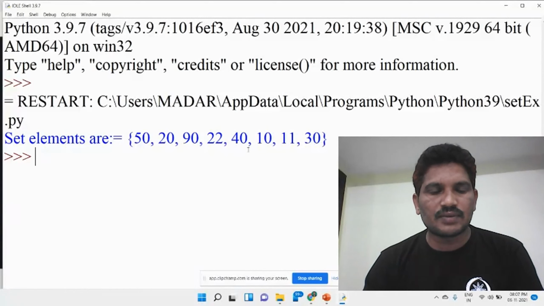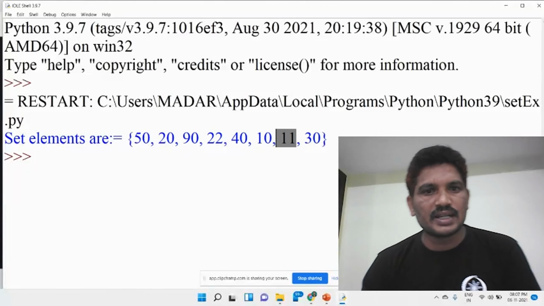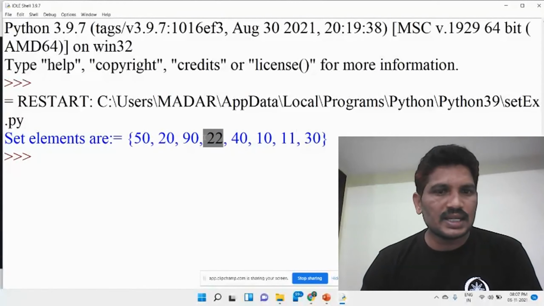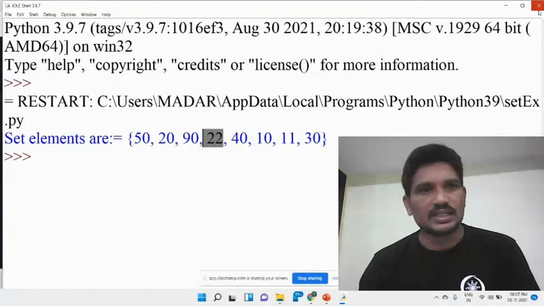See here, those elements have been added. Previously 20, 30, 40, 50 was the existing set. Then after that 90 has been added, then 11 has been added, then 22 is also added. That is called the update method.